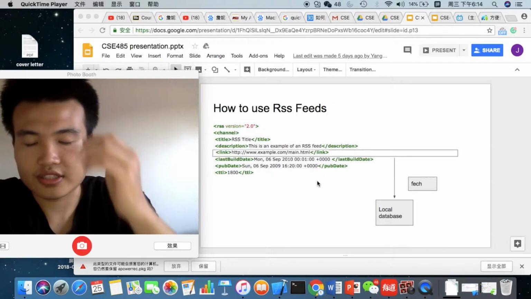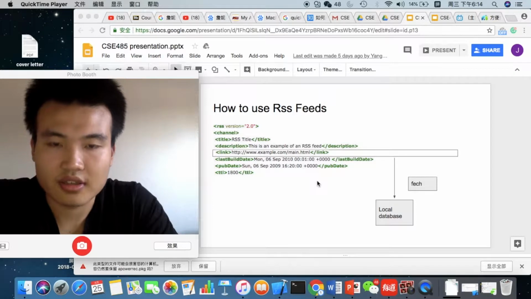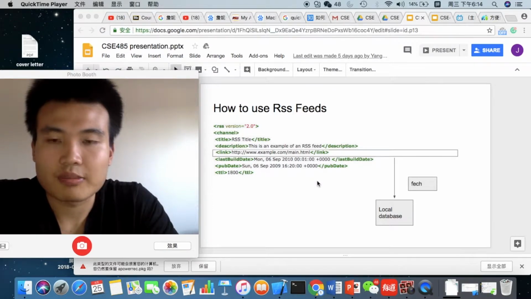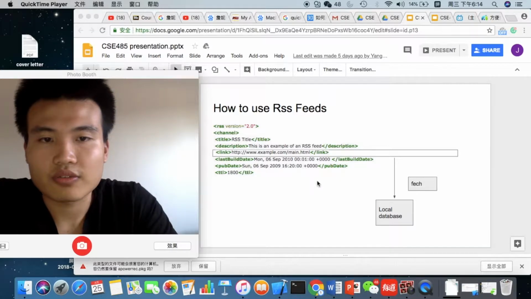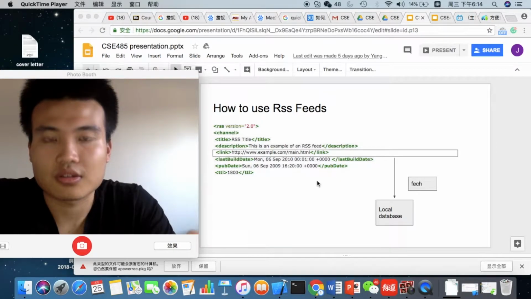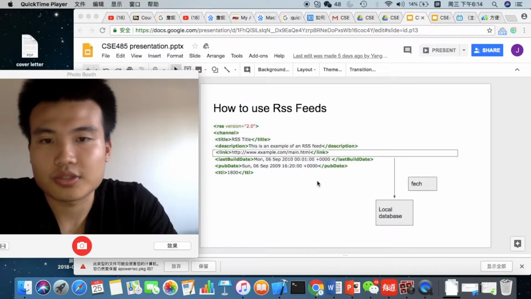And the RSS feed that we build will update the news daily. So that means every 24 hours we're gonna reload new news, to keep the news for users to look for.